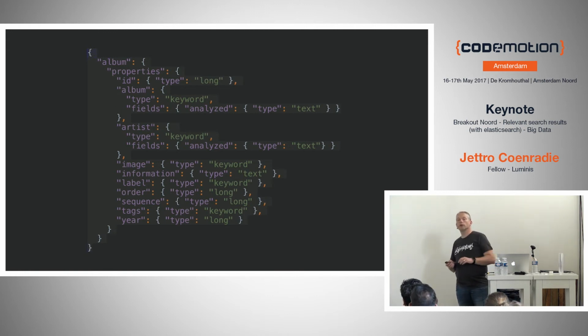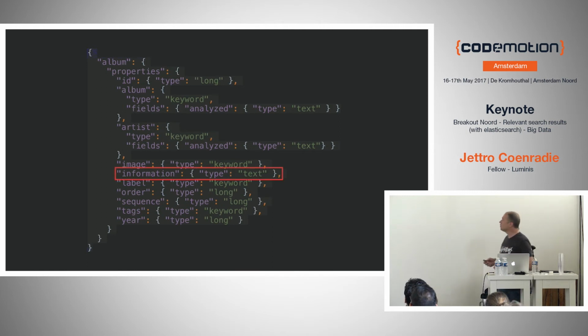Is it viewable in the back? Yeah, because the letters are kind of small.